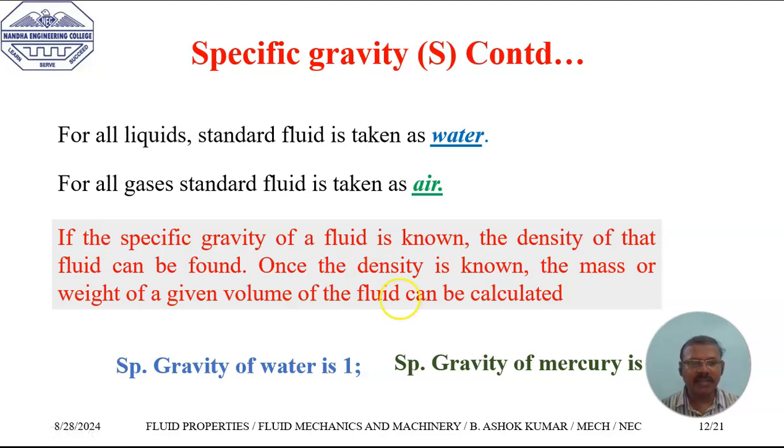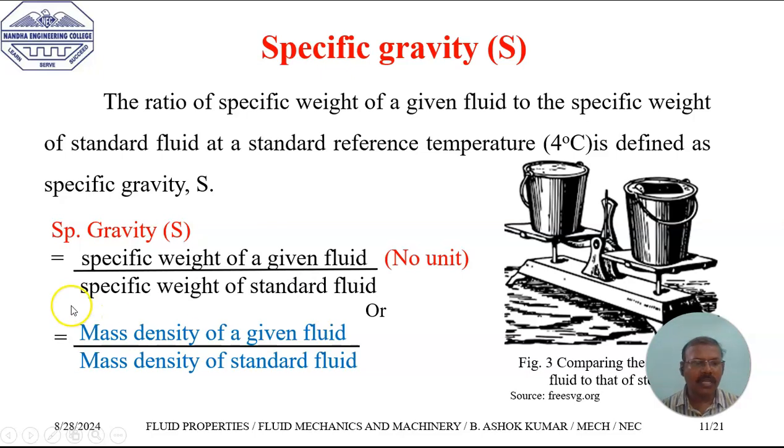If the specific gravity of the fluid is known, we can find out the density of that particular fluid. For example, specific gravity S is equal to the mass density of the given liquid divided by the mass density of the standard liquid. Water is the standard liquid, and we know the mass density of water. So if the specific gravity of the liquid is known, we can easily find out the mass density of the liquid. Once we know the mass density, we can find out the mass of the liquid if the volume of the liquid is known.